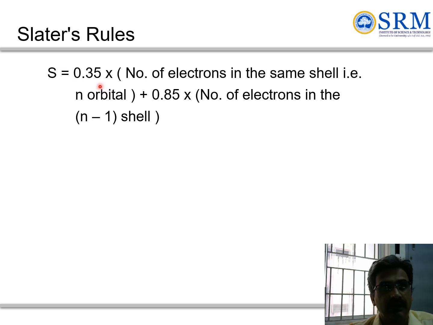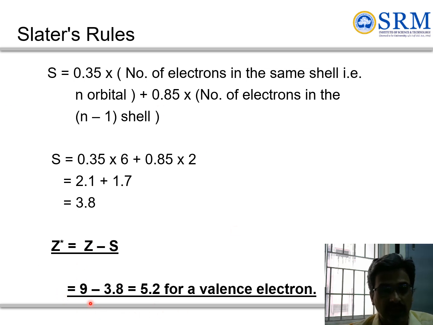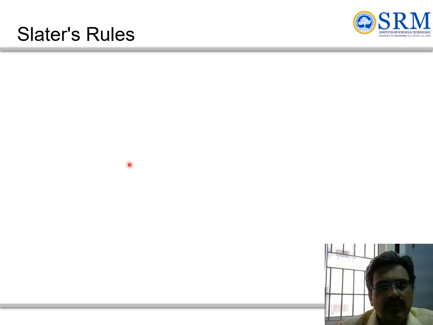So how to calculate this? 0.35 into the number of electrons in the same shell, plus 0.85 into the number of electrons in the n minus 1 shell. There are 6 electrons in the same shell and 2 electrons in the n minus 1 shell, so the shielding constant is 3.8. From this we can calculate, for the valence electron, the effective nuclear charge: atomic number 9 minus shielding constant 3.8 gives 5.2.